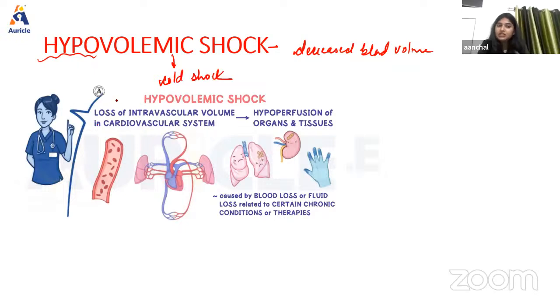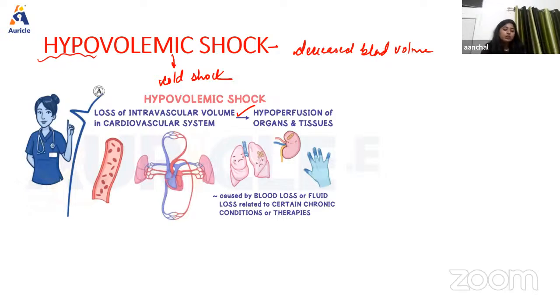Okay, so whenever there is loss of intravascular volume in the cardiovascular system, it will ultimately lead to hypoperfusion of organs and tissues. Okay, and the causes can be blood loss or fluid loss related to certain chronic conditions or due to any therapy. Now, it occurs when there is acute loss of at least 10 to 15% of blood, and loss of blood less than 10% may not produce any significant effect because of the immediate compensatory mechanisms that are already present in our body.